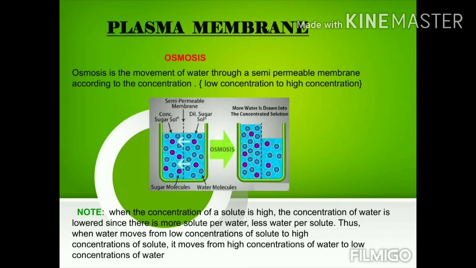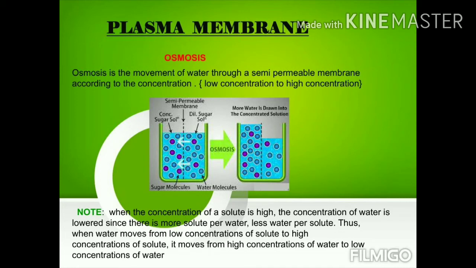Already we know water is the universal solvent. In this beaker, on one side we take dilute sugar solution, on the other side concentrated sugar solution, and between them we keep a semi-permeable membrane.